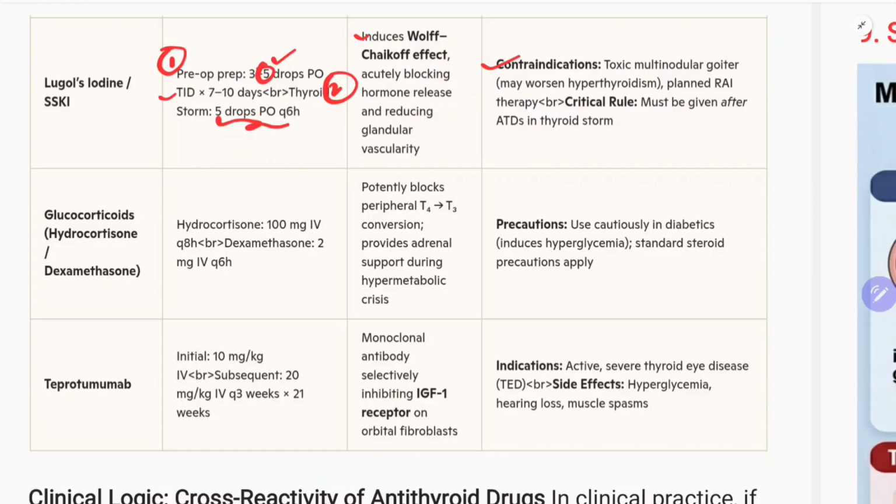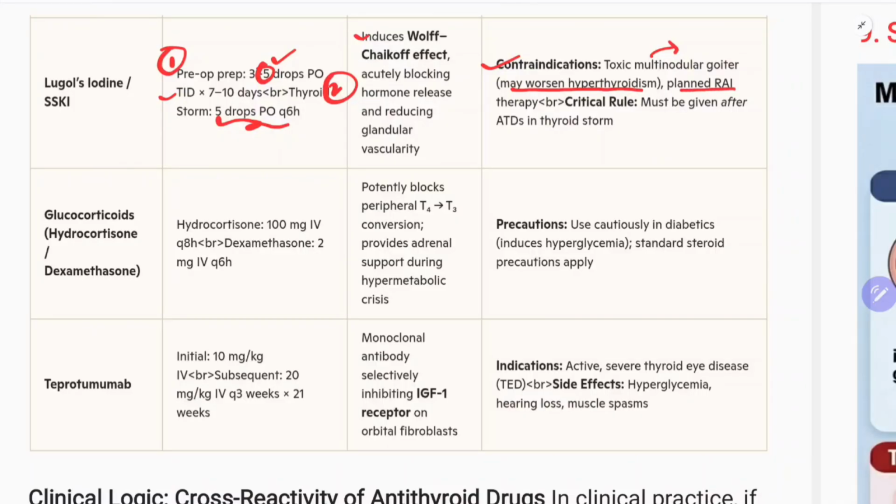Contraindication for this is toxic multinodular goitre. Remember the mechanism here: it is autonomous, not autoimmune. So toxic multinodular goitre is a contraindication for the use of Lugol's iodine. You should not use Lugol's iodine because it may worsen the hyperthyroidism.